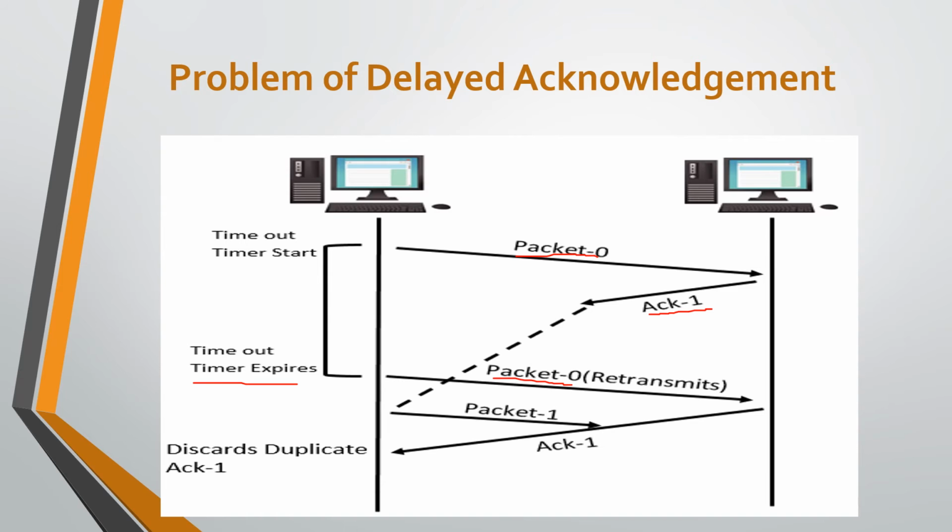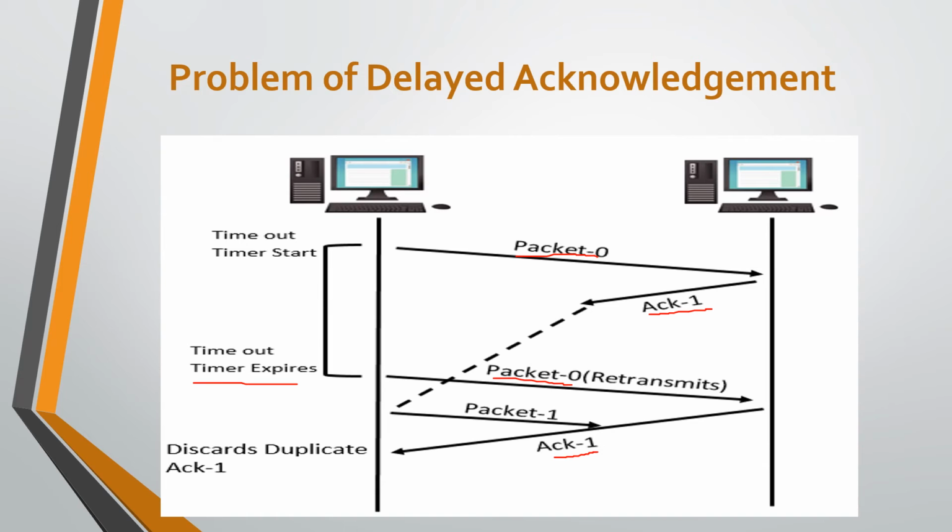This is a duplicate packet for the receiver, because the receiver already received that packet and acknowledged it. It expects the data packet with sequence number 1 but receives the data packet with sequence number 0, so it discards the duplicate data packet and resends acknowledgement 1. So acknowledgement 1 requests the sender to send the data packet with sequence number 1.